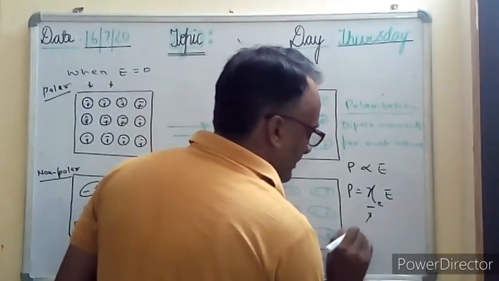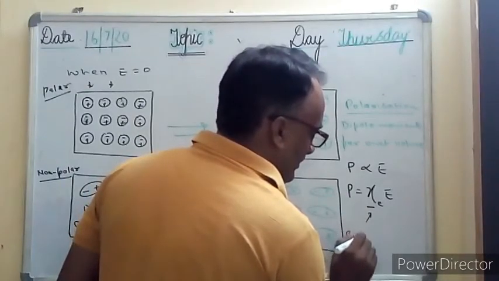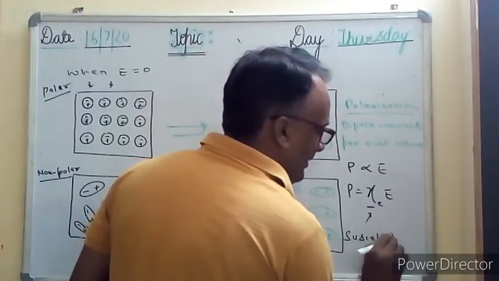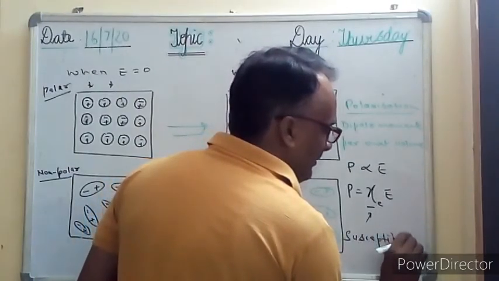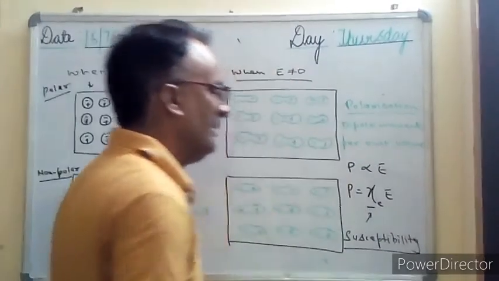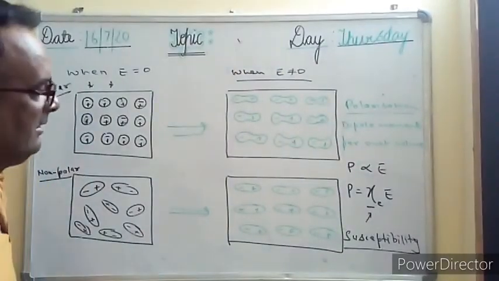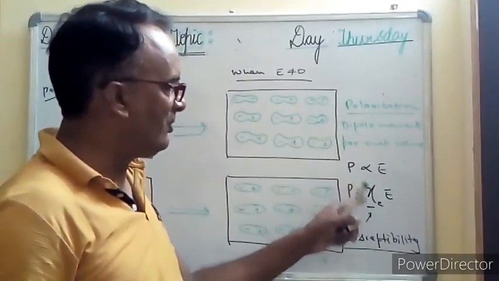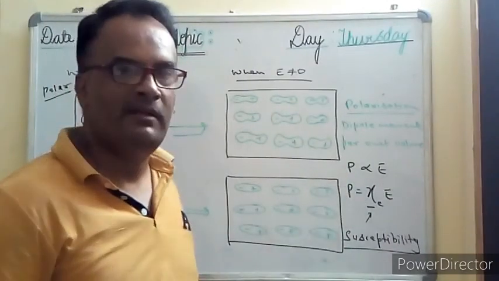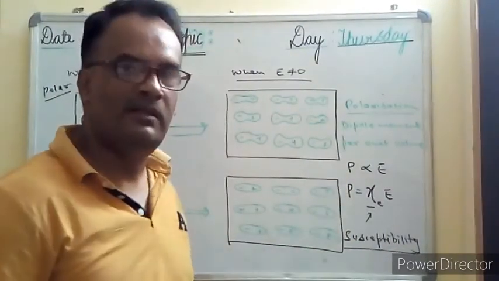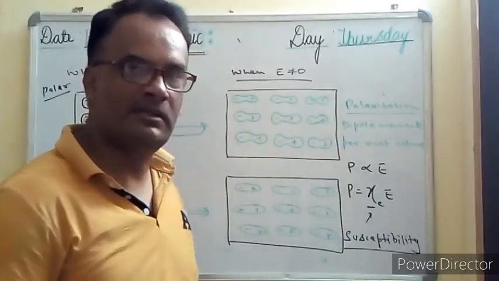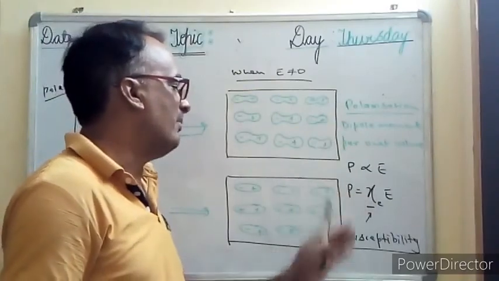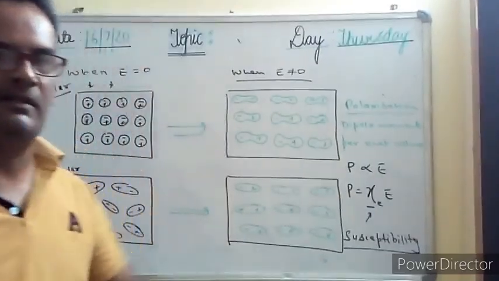Susceptibility is a very important topic. So we know the dipole moment. Susceptibility is the ratio of the dipole moment per unit electric field. That is called the susceptibility. From this you can also find out what is the unit of this susceptibility. You can very easily find.